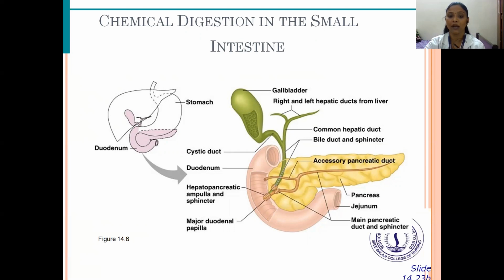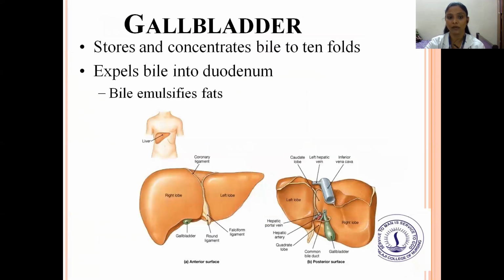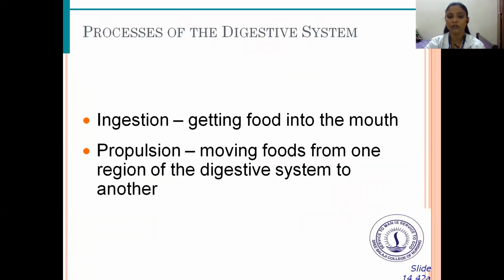You can see the gallbladder, right and left hepatic ducts from the liver, common hepatic duct, bile duct and the sphincter, accessory pancreatic duct, pancreas, jejunum, main pancreatic duct and the sphincter, duodenum, cystic duct and the stomach. The gallbladder stores and concentrates bile tenfold, and expels bile into the duodenum. Bile emulsifies fat. What are the processes of the digestive system?